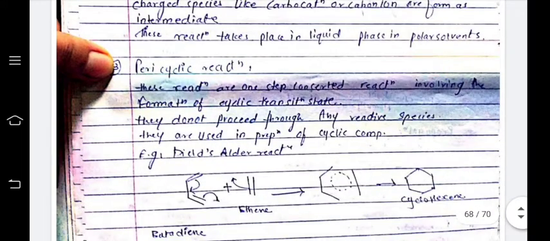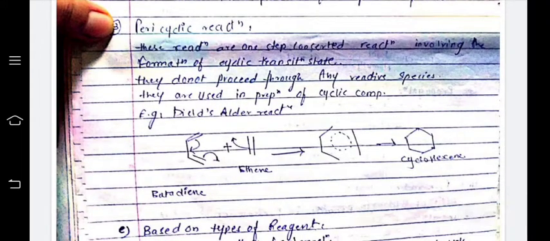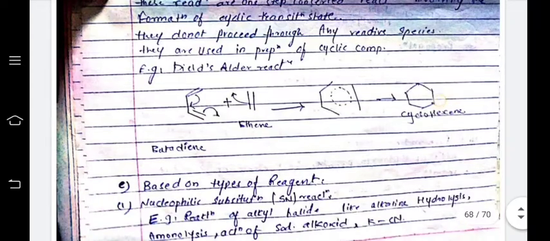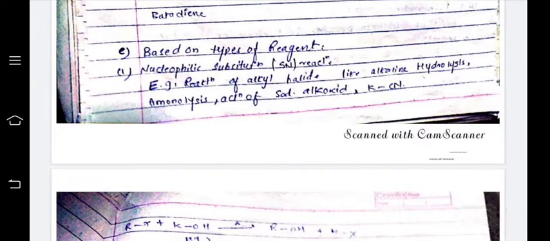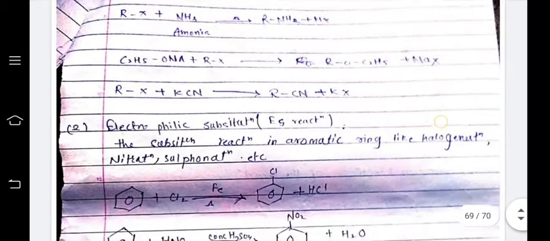Then pericyclic reactions, where there is conjugation, formation of a transition state, and a cyclic product is formed.